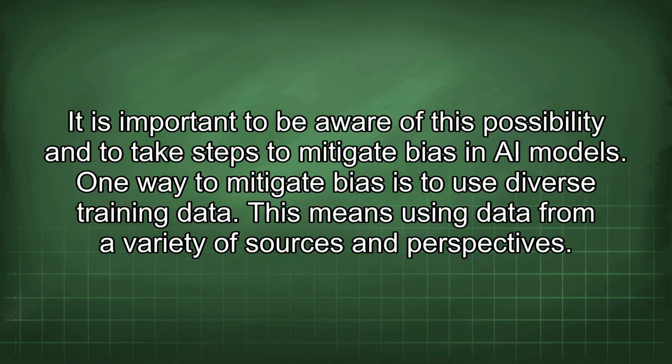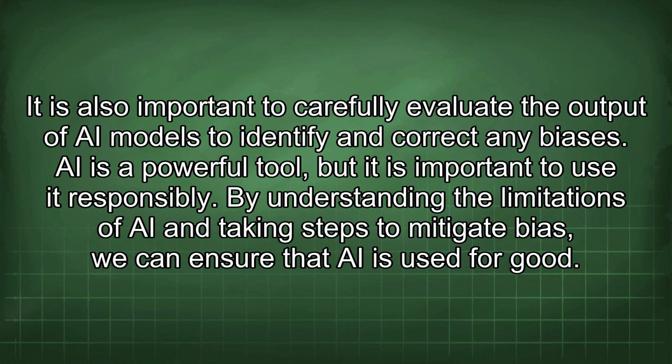It is important to be aware of this possibility and to take steps to mitigate bias in AI models. One way to mitigate bias is to use diverse training data. This means using data from a variety of sources and perspectives. It is also important to carefully evaluate the output of AI models to identify and correct any biases.